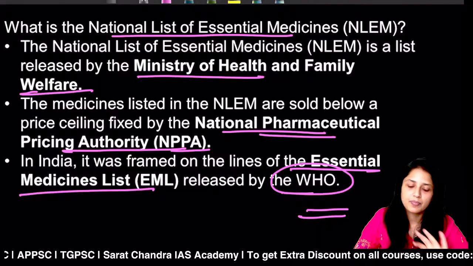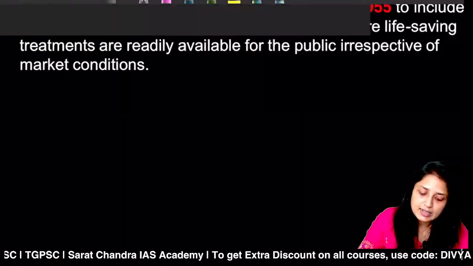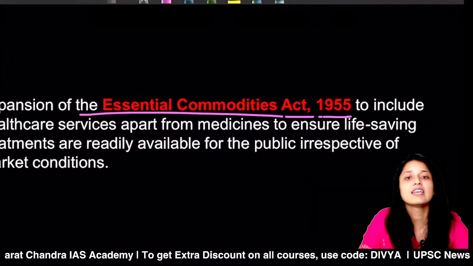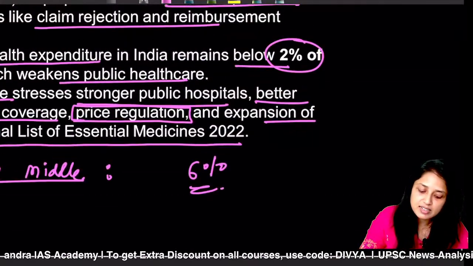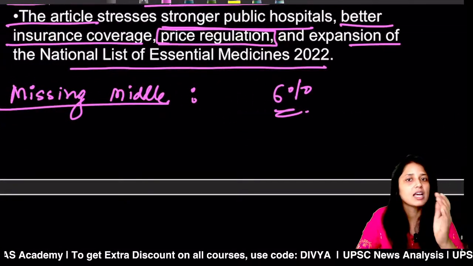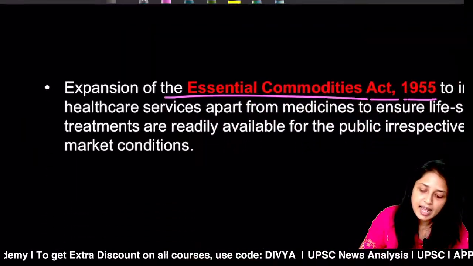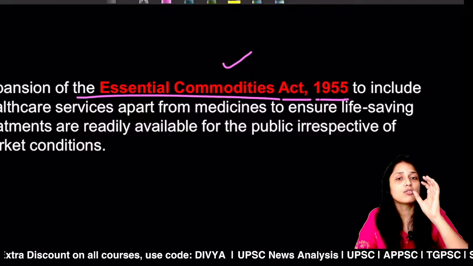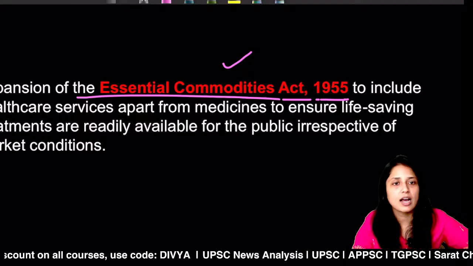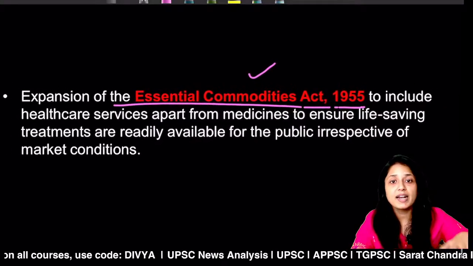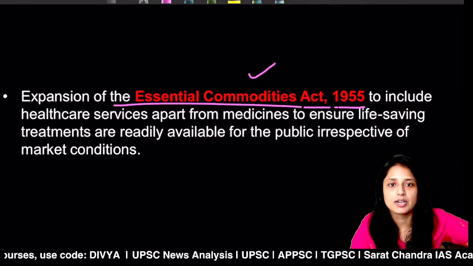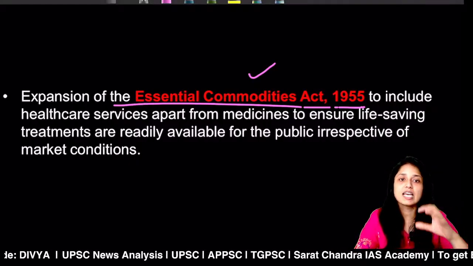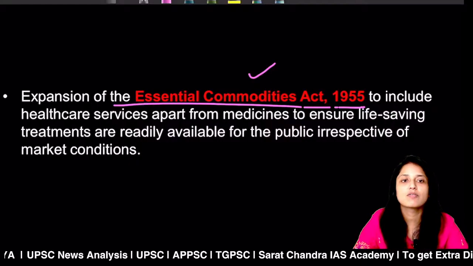can be easily capped. Second important thing the article says is that government must expand the Essential Commodities Act 1955. Just now we discussed the national list of essential medicines. So in this way price can be capped. Next, the article says that government must expand the Essential Commodities Act. So what all things are included under the Essential Commodities Act? Government can regulate the price of those commodities, and government can prevent hoarding, or prevent the artificial increasing of the price of these commodities.